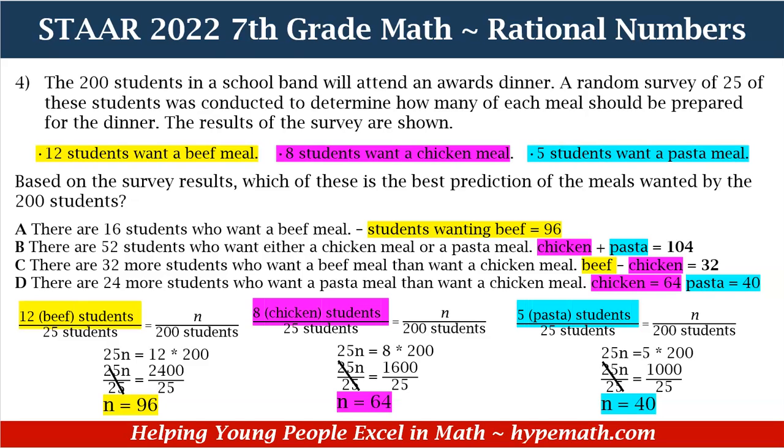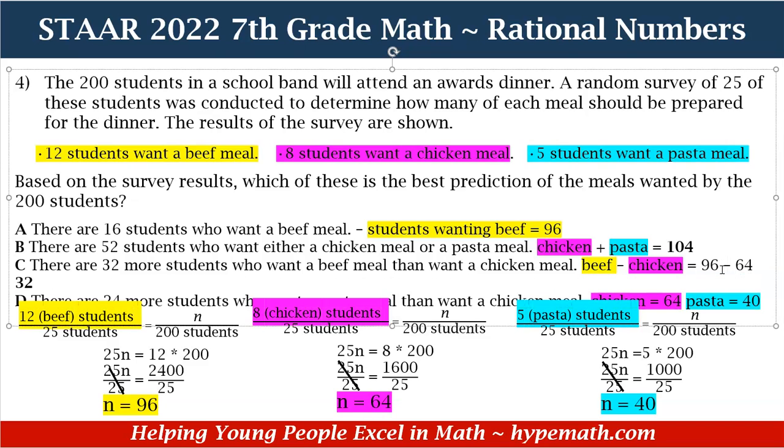C, there are 32 more students who want a beef meal than want a chicken meal. Okay, so in order for us to find out if that's true, we are going to subtract 96 minus 64. Is that equal to 32? Yes, it is. Now, this is a possibility. And you know what? Miss Jackson's going to put it in here. Do I have enough room, y'all? Let me see. Okay, this is what we're going to do. Because I just thought about it.